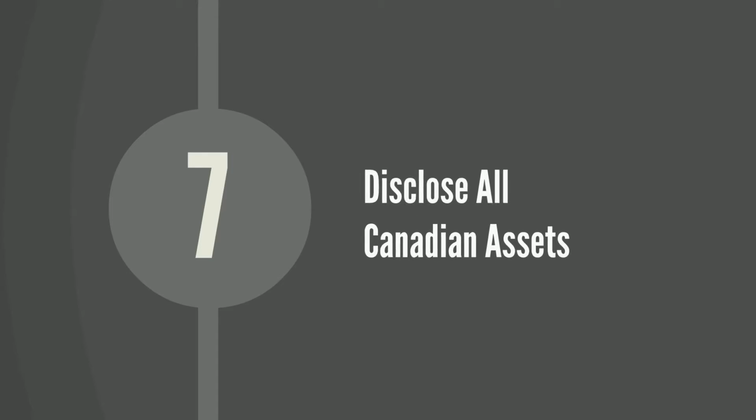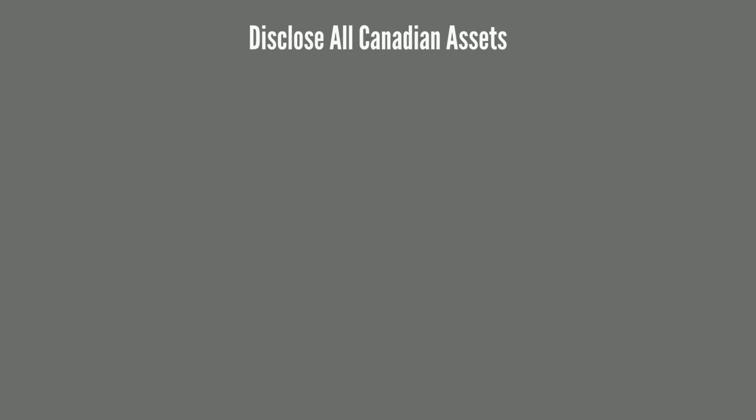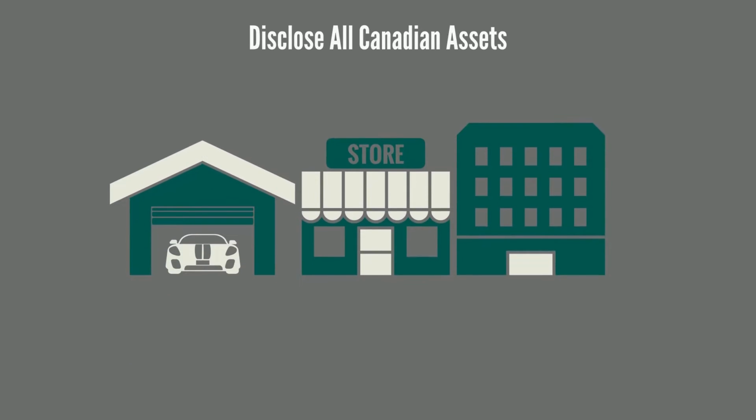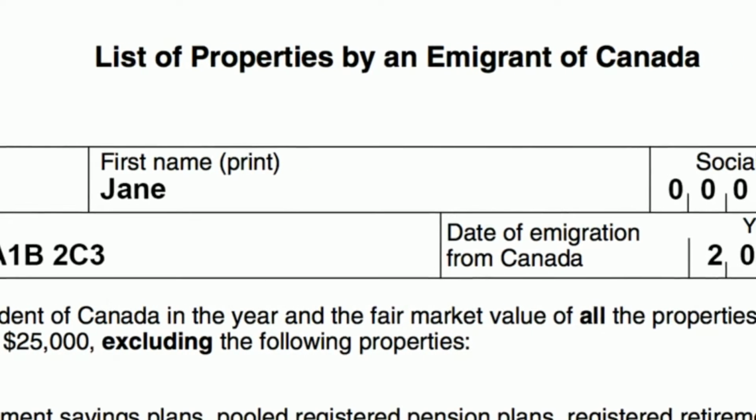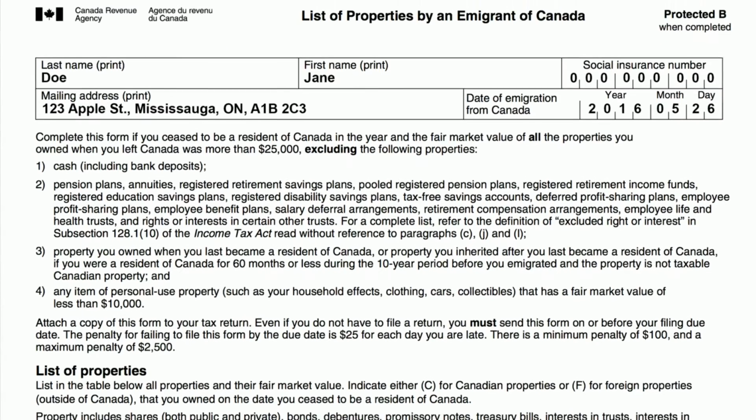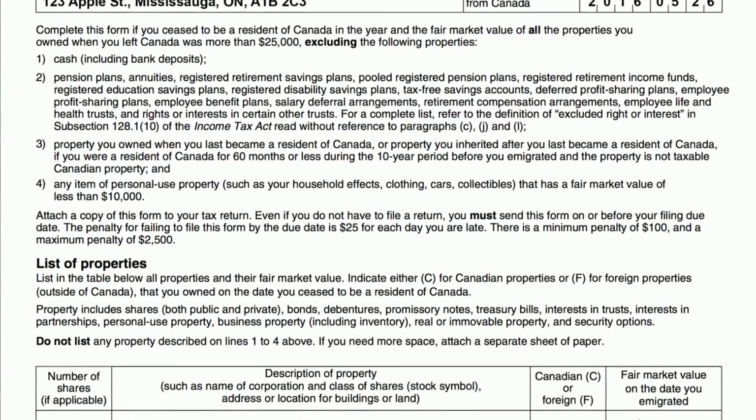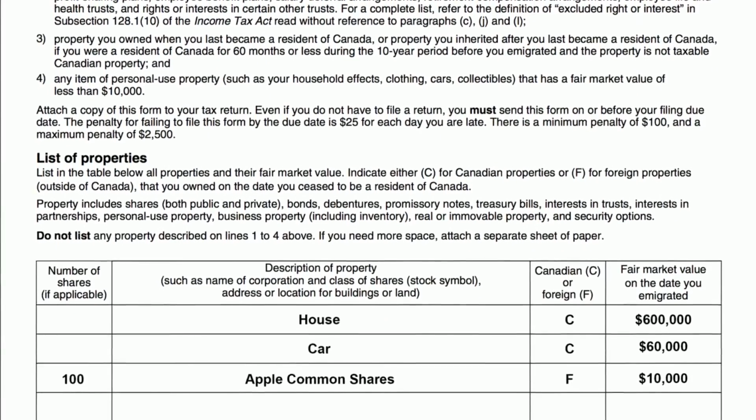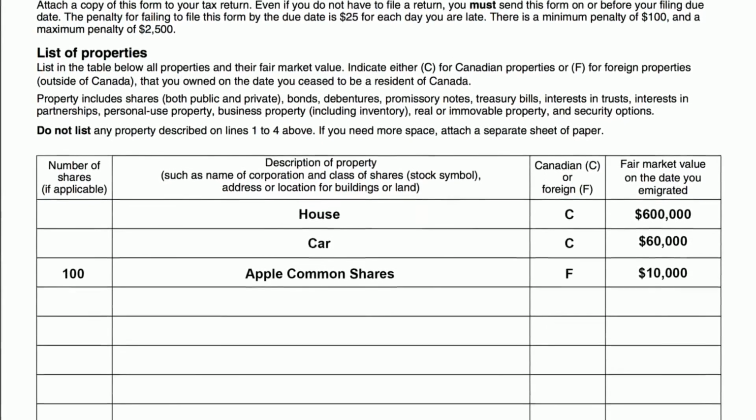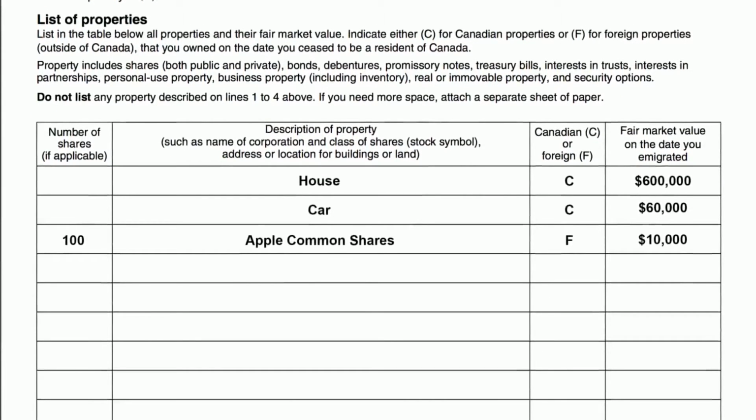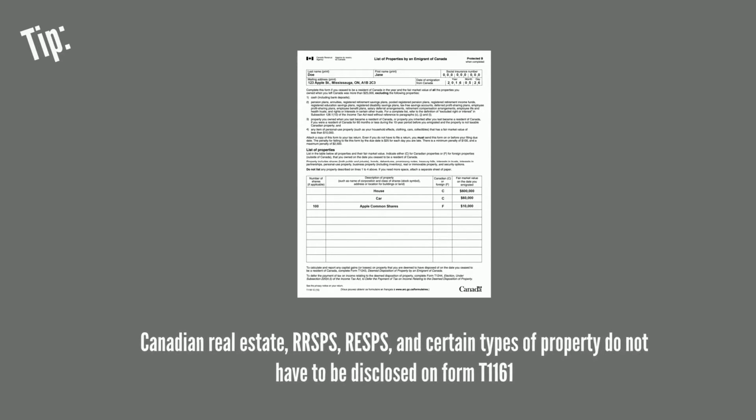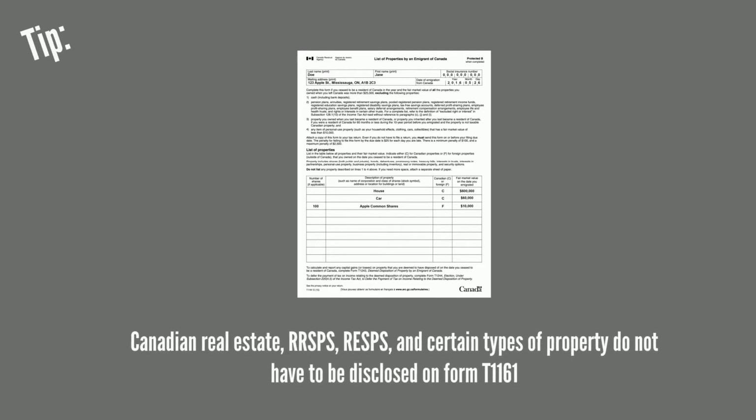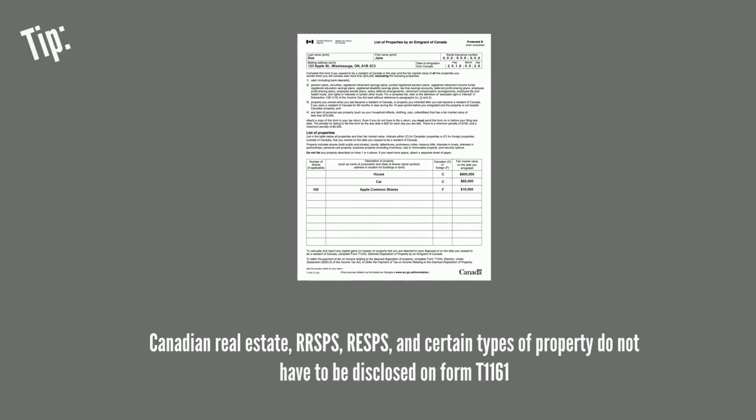Disclose all Canadian assets. When you become a non-resident of Canada, you must disclose all of the property that you own, totaling $25,000 or more, on Form T1161 on your final personal tax return. These are classified as reportable properties, and penalties of up to $2,500 can be levied by the CRA for non-disclosure. Tip: Canadian real estate, RRSPs, RESPs, and certain types of properties do not have to be disclosed on Form T1161.